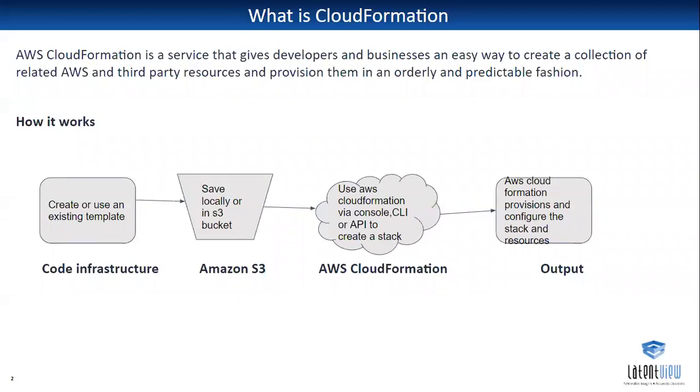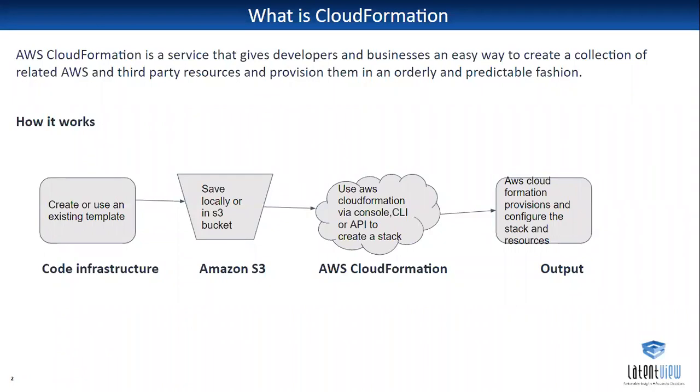CloudFormation helps us create the resources by using the CloudFormation stack. In the stack, we can create in two ways: one is a YAML file, one is a JSON file. The main reason we use the CloudFormation stack is that it reduces infrastructure management.